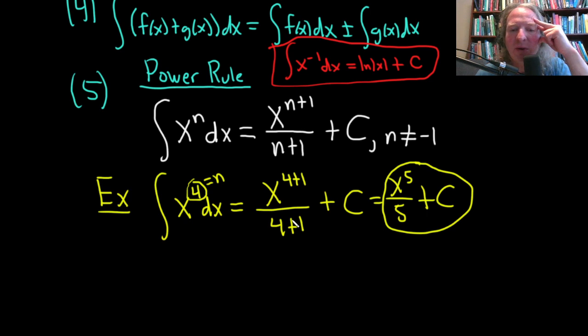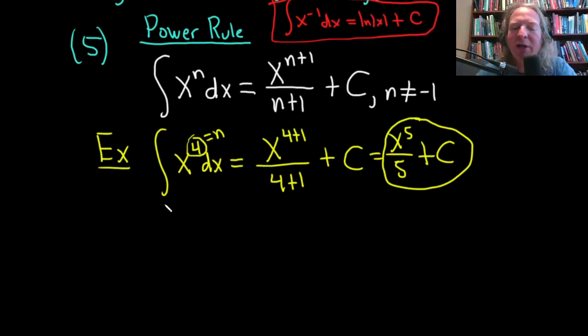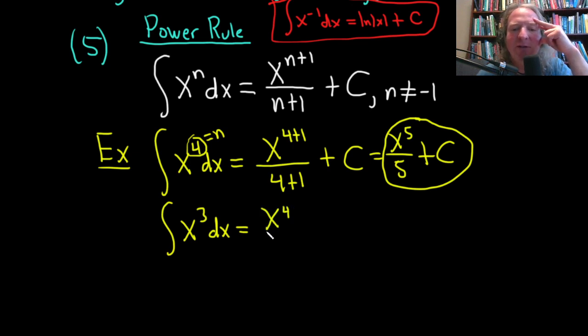Now, in general, you do want to eventually move past this type of computation. You want to eventually skip this work because it really clutters your problem. So when you see a problem like this, let's just say x cubed dx, you basically jump to the solution. 3 plus 1 is 4, and then you just divide by the 4, like that, plus c.